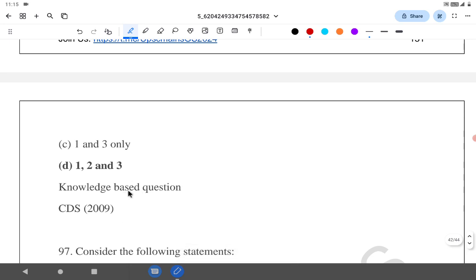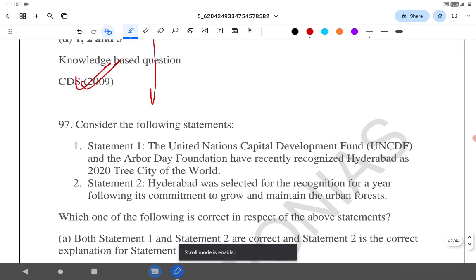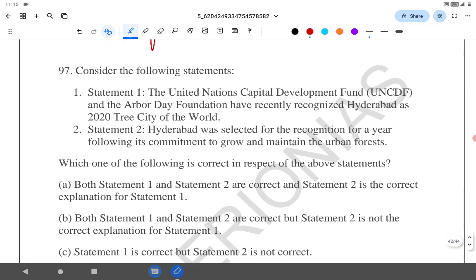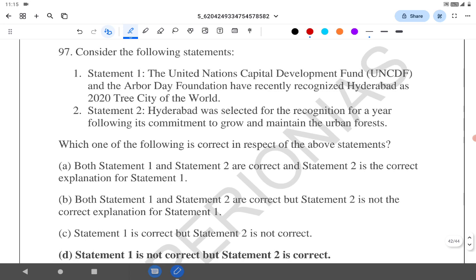Questions related to Padma Awards, Padma Bhushan, Padma Vibhushan, Padma Shri, and Bharat Ratna are important. They were asked in the CDS 2009. Please know the difference between all these awards and even the sports awards: Dronacharya Award, Rajiv Gandhi Khel Ratna, Arjuna Awards, etc. They have asked that in the PYQ.